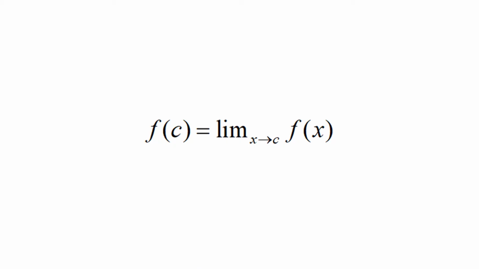The terminology removable discontinuity is appropriate because a removable discontinuity of a function f at x equal to c can be removed by redefining the value of f appropriately at x equal to c. What value for f of c removes the discontinuity? By looking at the graphs or from the definition of limit, we can see that f becomes continuous at c if we redefine f of c equal to limit of f of x as x approaches c. To illustrate this, we consider one or more examples.